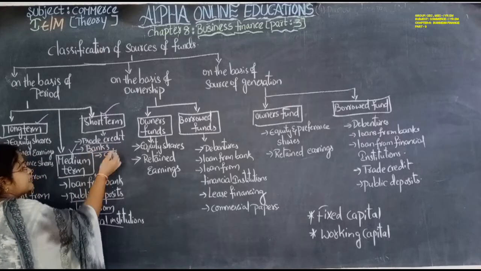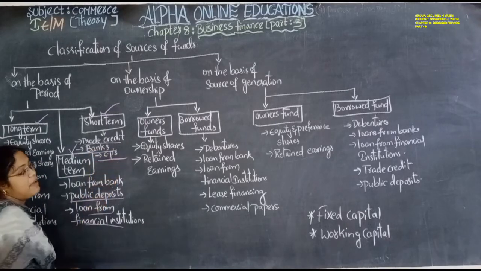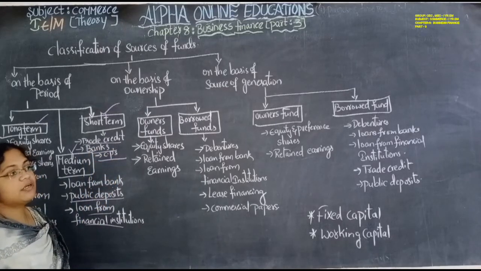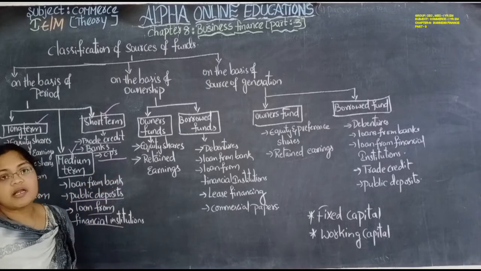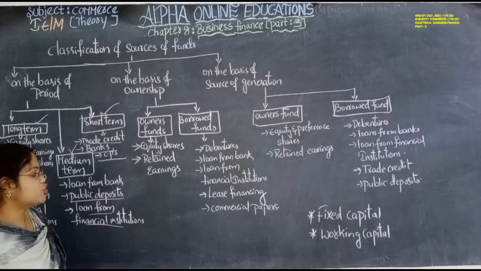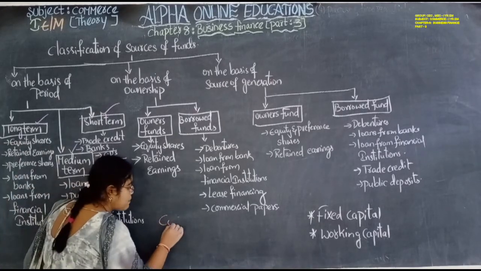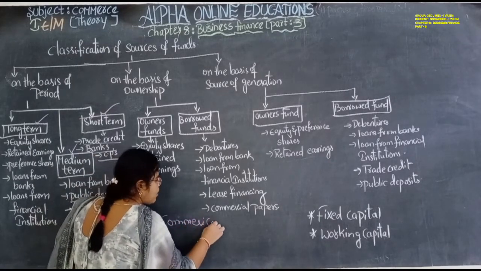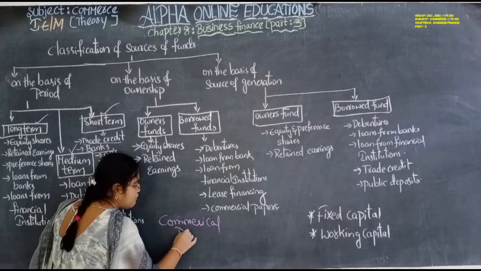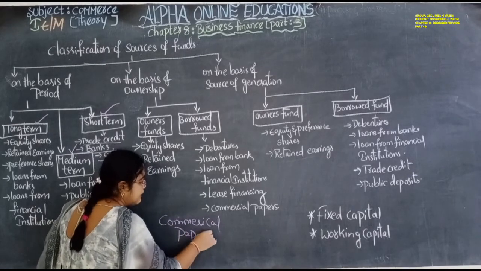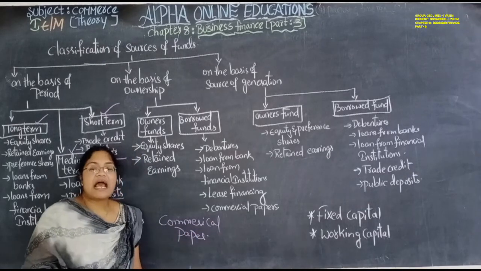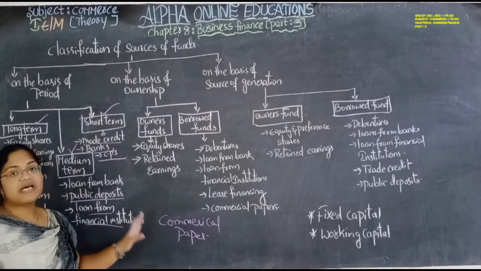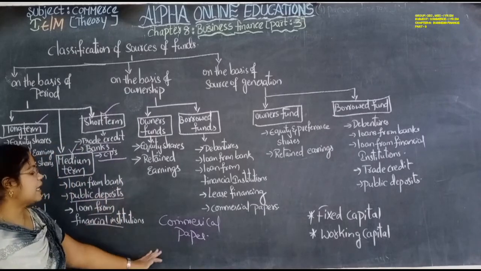Next, banks. Next, commercial papers. Commercial papers means promissory notes. CPs means commercial papers. Commercial papers means the person will promise to pay on a particular date. We will accept it, and on that date we will receive that amount. Okay, this is an agreement.